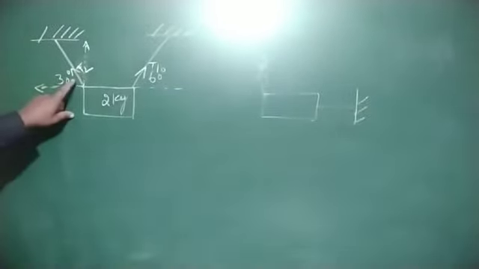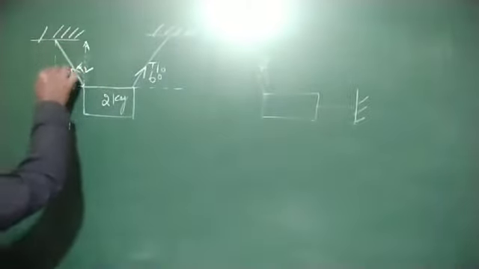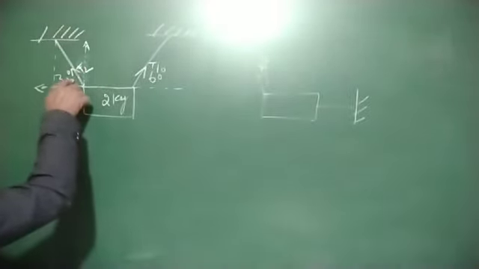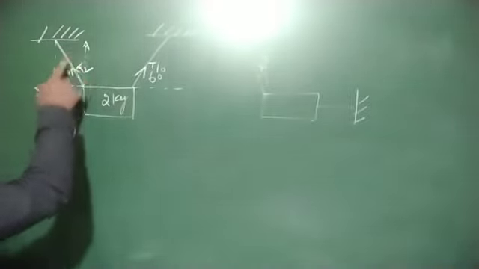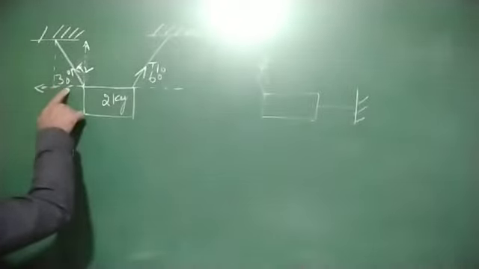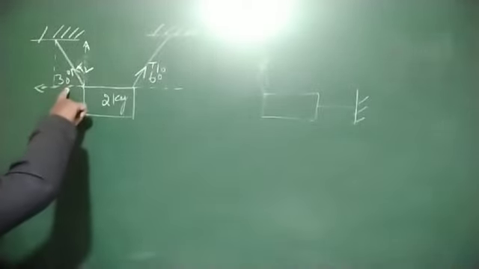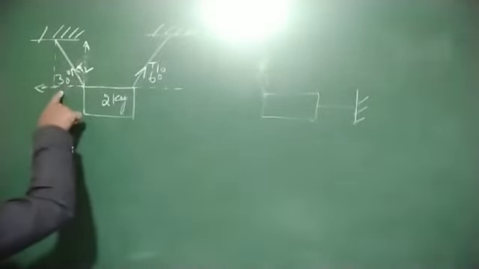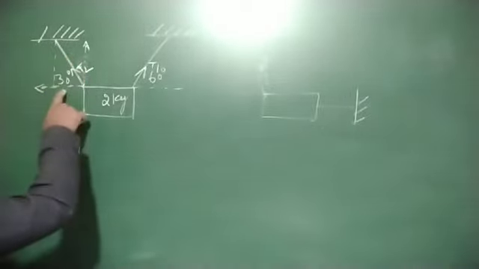For the horizontal component, this angle is theta. We want the adjacent side, which means cos theta. Cos theta is equal to adjacent divided by hypotenuse.